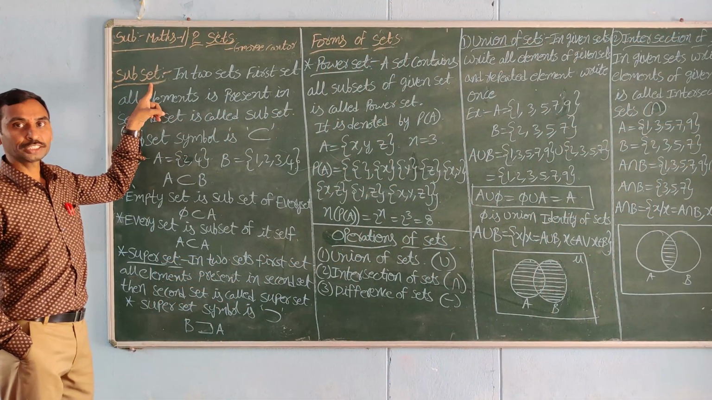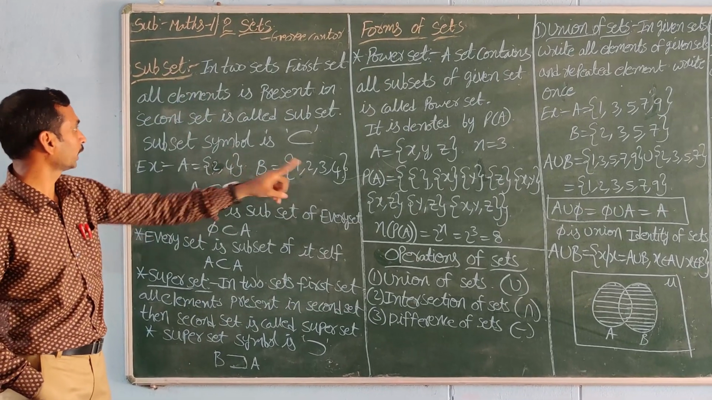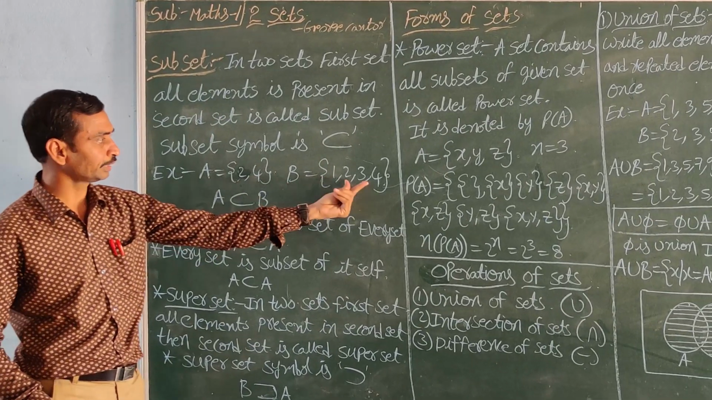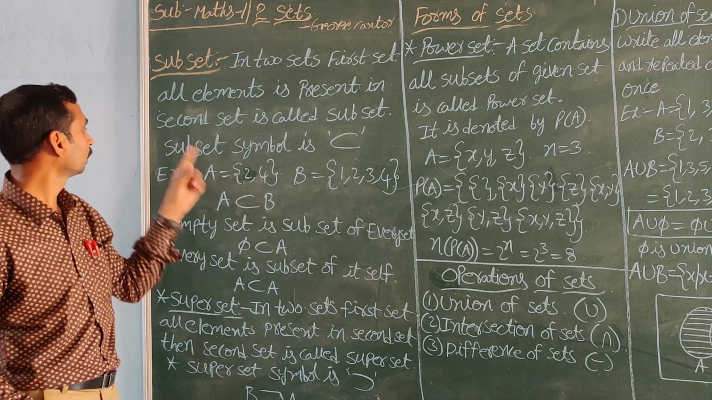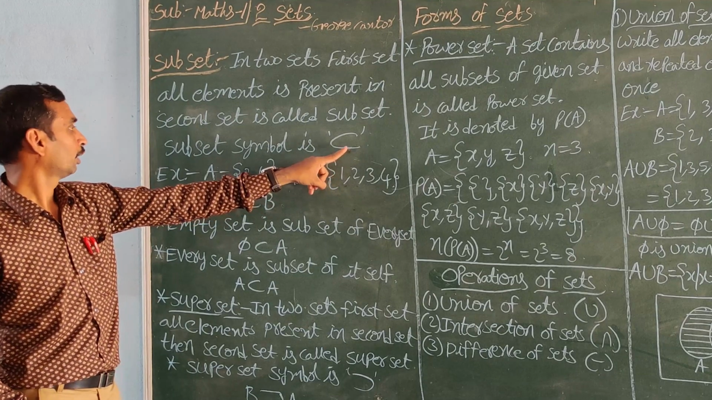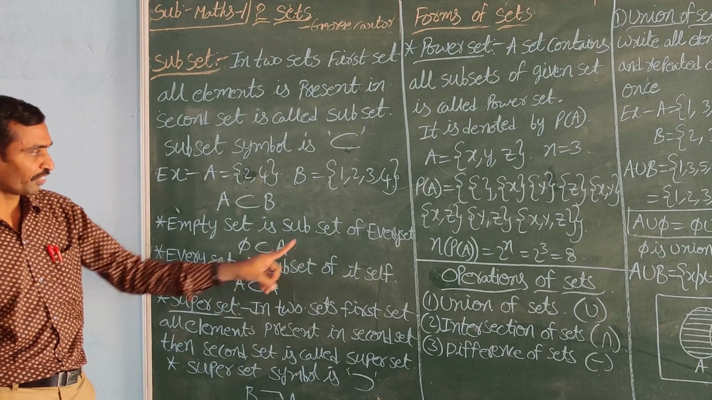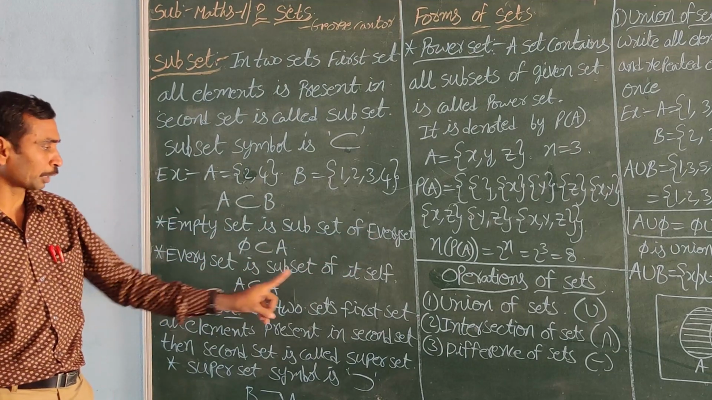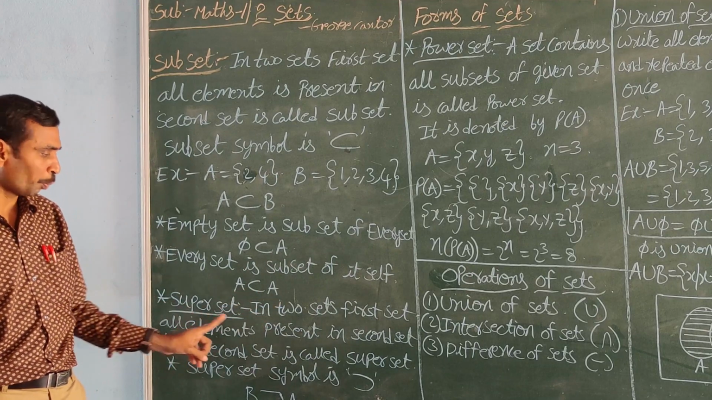Subset. What is the meaning of subset? Suppose two sets are given. If all elements of the first set are present in the second set, then the first set is called a subset of the second set. This is the subset symbol, like C. Next, the empty set is a subset of every set, and every set is a subset of itself: A is a subset of A.